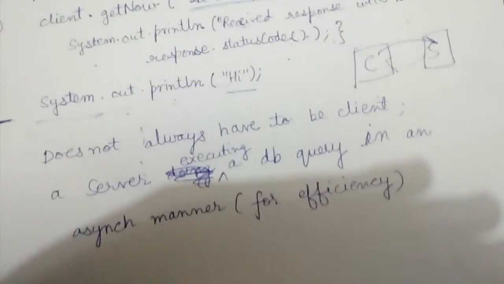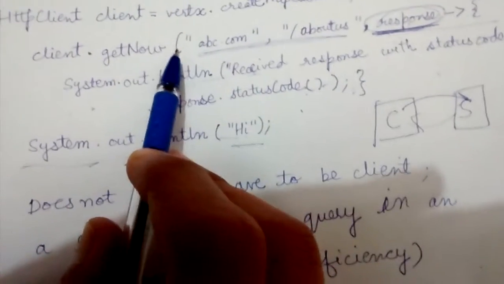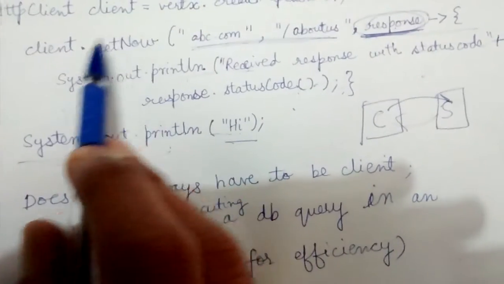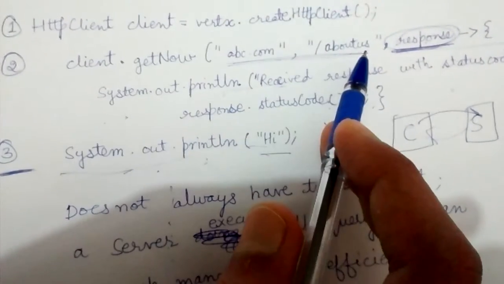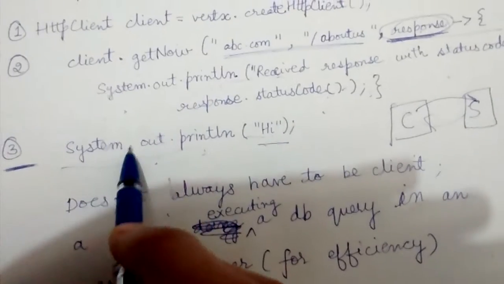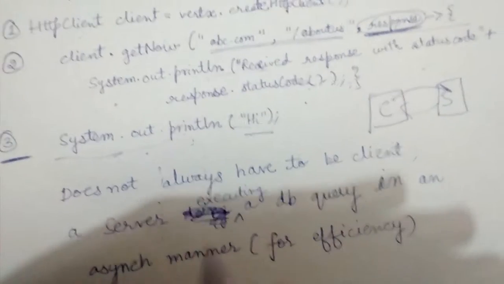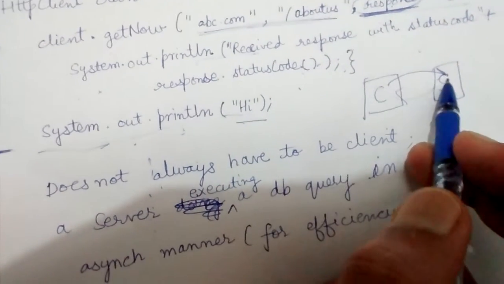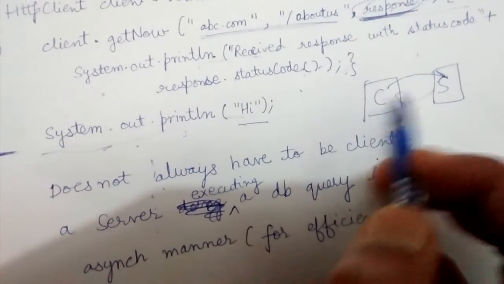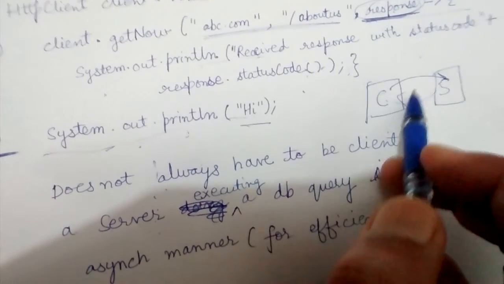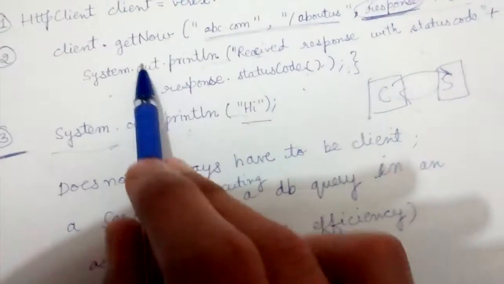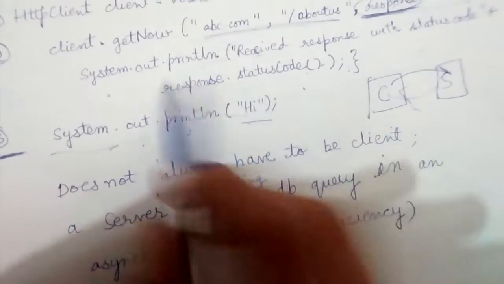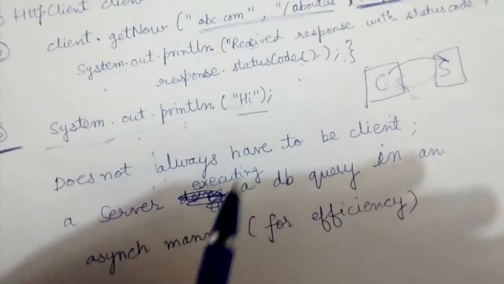Here we have given an example that a client is requesting a server, and it can do other stuff while it is getting the reply from the server. It's not waiting for the server to reply and then going to the next step. It's not like that.